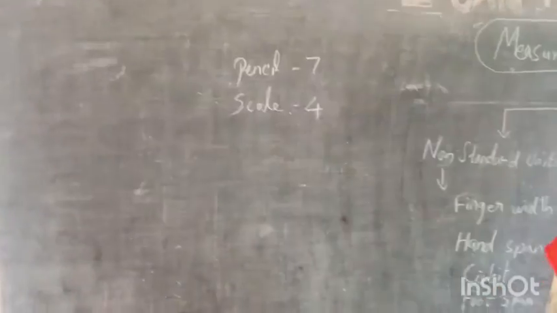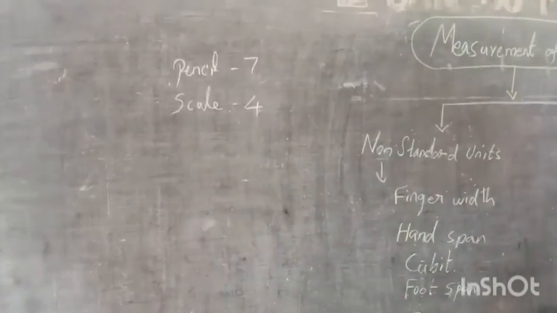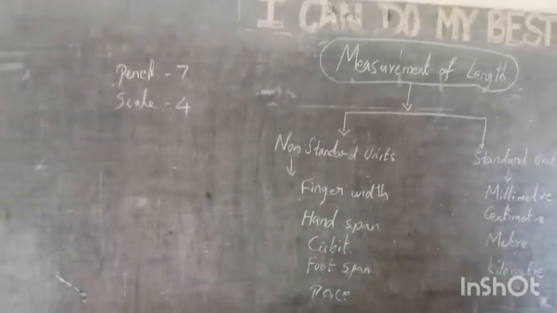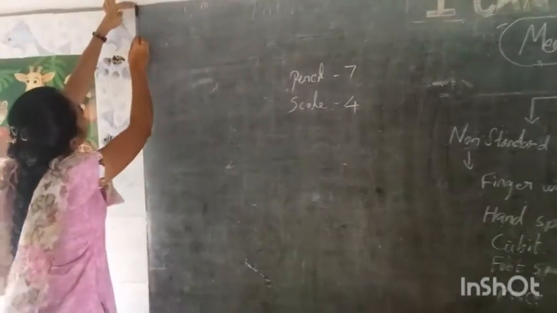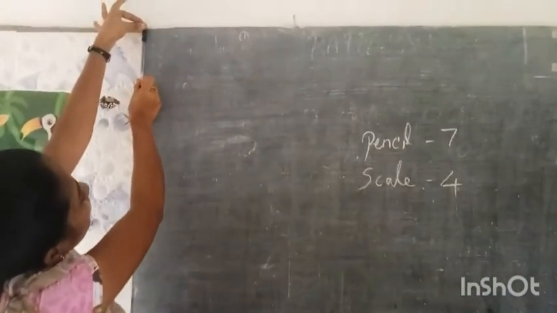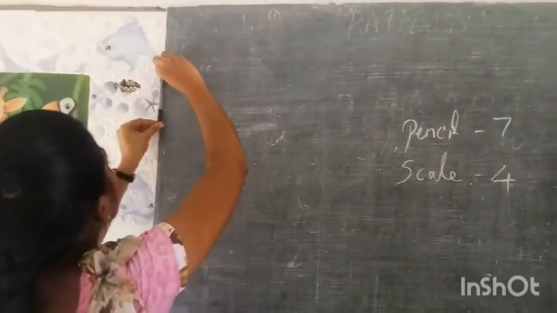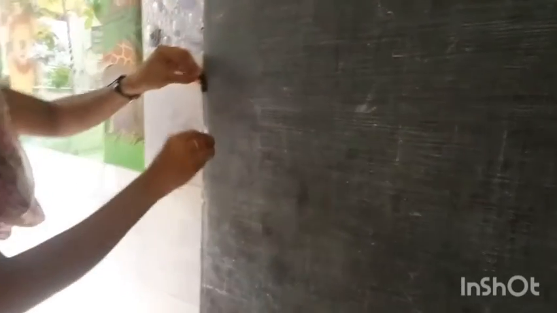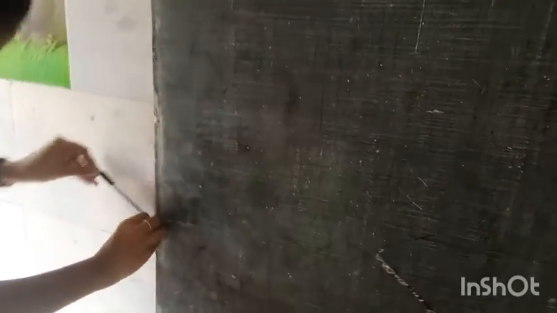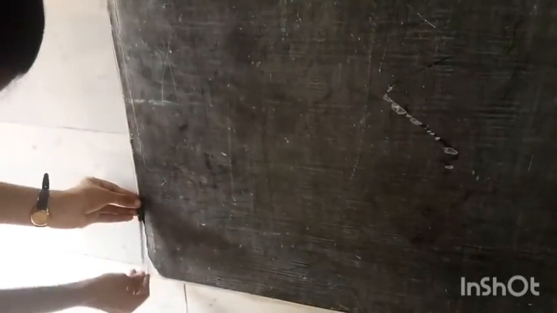Yeah, the height is 4 scales. Now ma'am will measure the height of the blackboard with a pen. 1, 2, 3, 4, 5, 6, 7, 8 and 9.